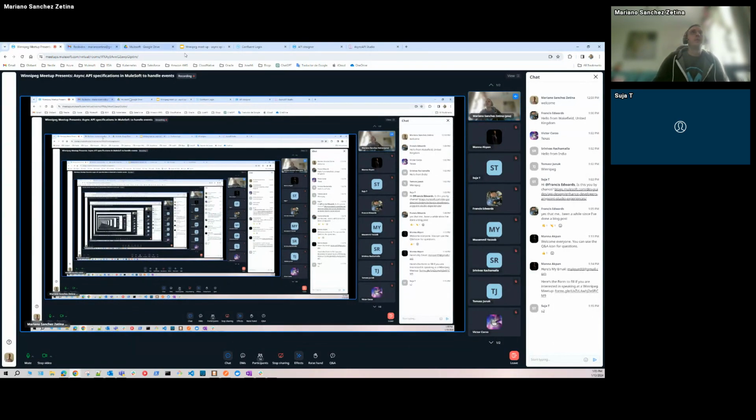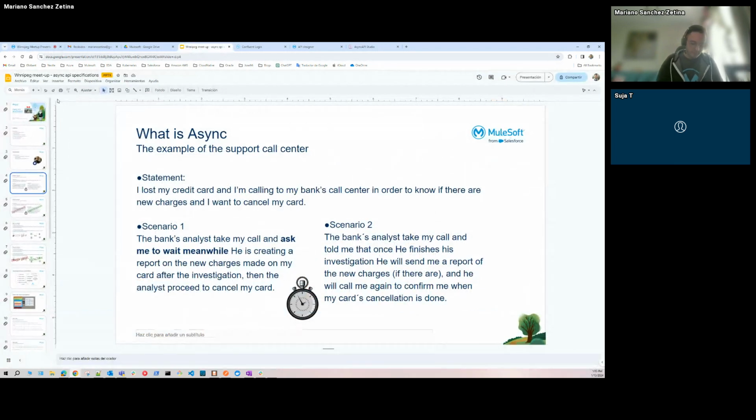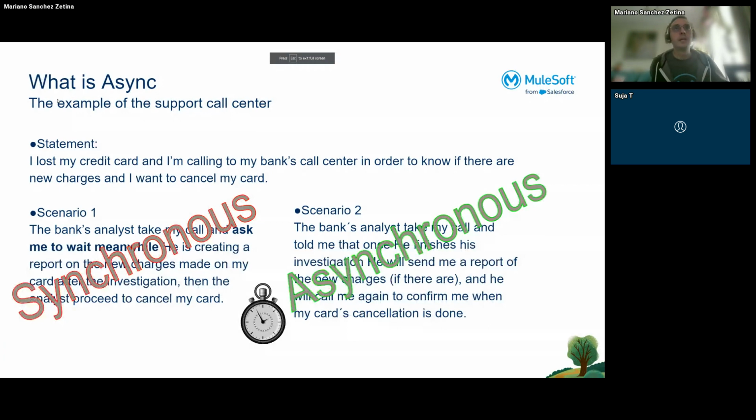Okay, so yeah, you're right. The first scenario is synchronous, right? And the second one is asynchronous. I know that this is something that is probably easy to understand, but believe me, some people right now don't know what is asynchronous and what is synchronous. So I love this scenario, and whenever anyone comes to me, I use it because I think it's easy to explain.